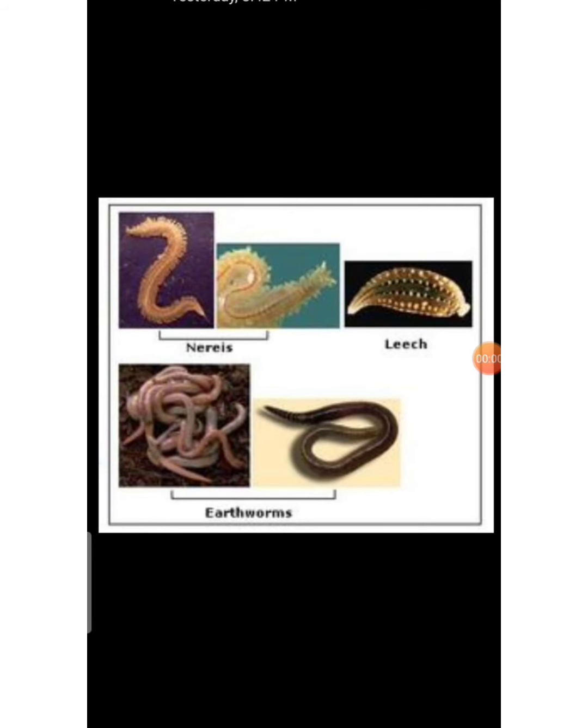We need to see about phylum Annelida, that is segmented worms. These are bilaterally symmetrical, triploblastic, first true coelomate animals with organ system grade of organization. Before that we saw roundworms.